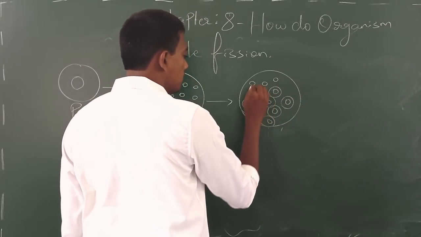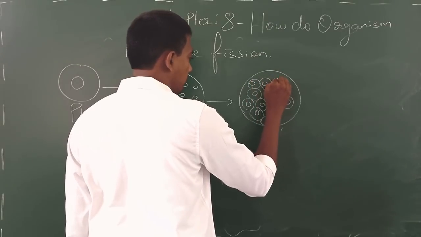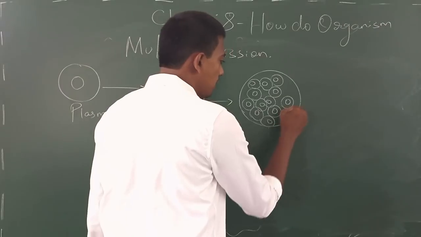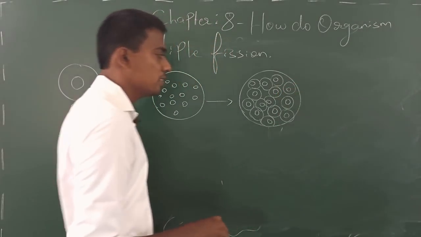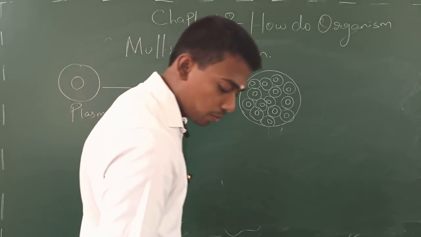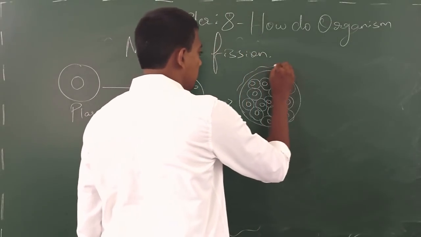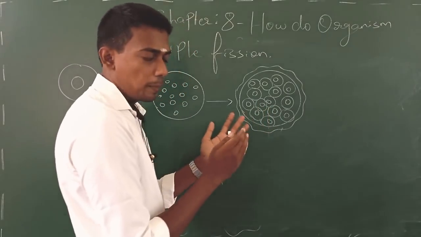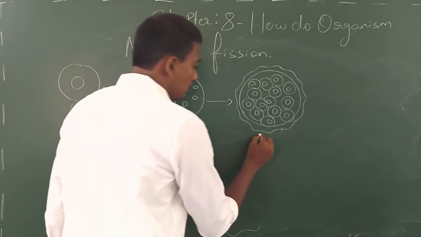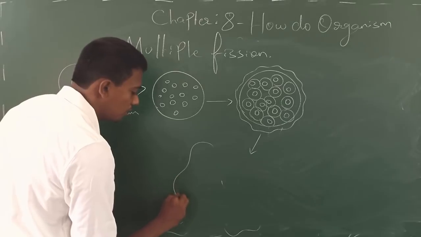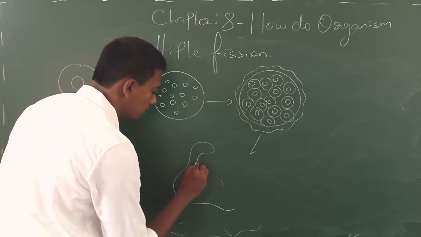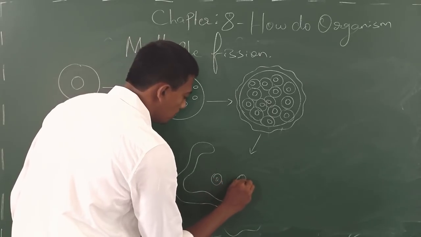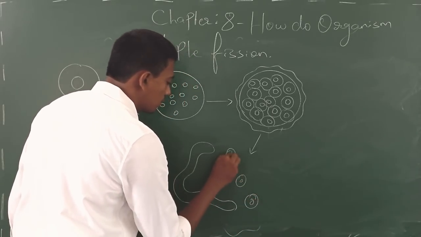Now you see the partitioning of cytoplasm starts to occur. You can draw many cells here, but time is a limiting factor, so I'm completing here with this. This one is the thick cell wall of this organism. Once all of that is completed, then the rupturing occurs, so that the organisms produced will be released.